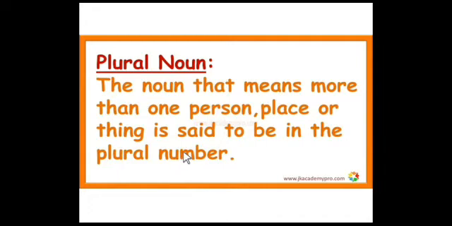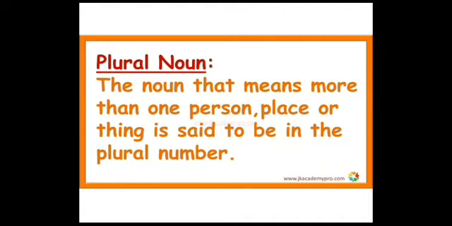So students, the nouns books, tables, watches, mobiles, pens, shirts, chairs, classrooms, schools, teachers, boys, girls, cousins, etc. These nouns denote more than one person or thing. Did you understand? The noun that means more than one person, more than one place or more than one thing is said to be in the plural number.